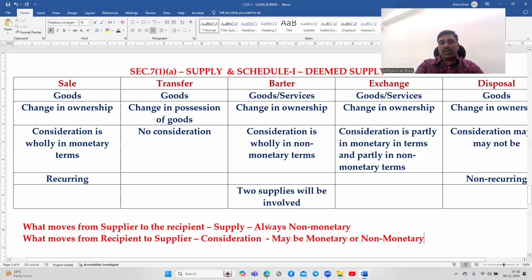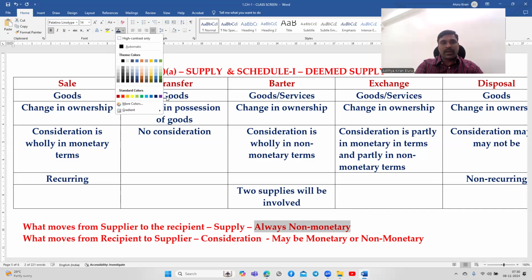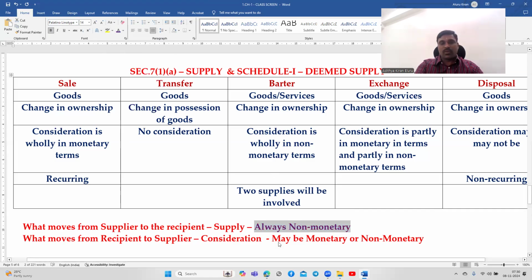This is the basic difference between supply and consideration. Supply is what moves from supplier to the recipient. Consideration is what moves from recipient to the supplier. Therefore, supply is always non-monetary.